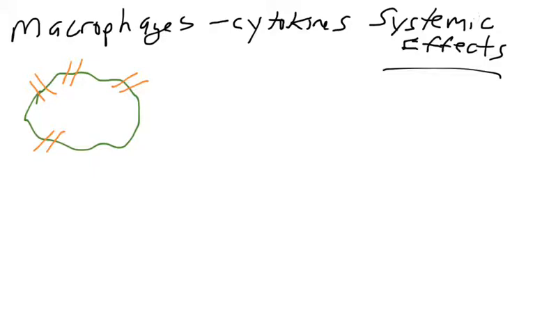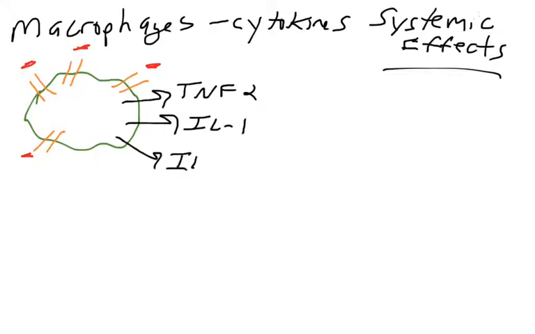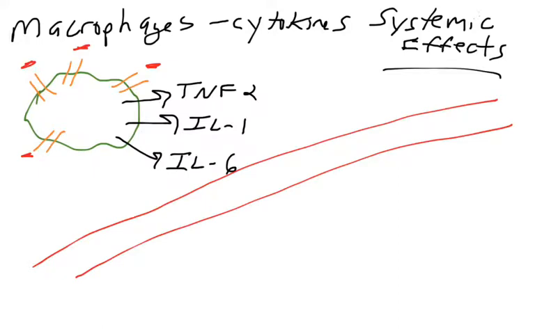So here's an example of a macrophage with some toll-like receptors on its surface. Let's say the macrophage that's located in some tissue in the body binds pathogens via its toll-like receptors. As we know, macrophages can release cytokines such as TNF-alpha, IL-1, and IL-6, and they have effects locally, but these cytokines can also enter the bloodstream and travel to distant targets. So let's talk about some of those targets.